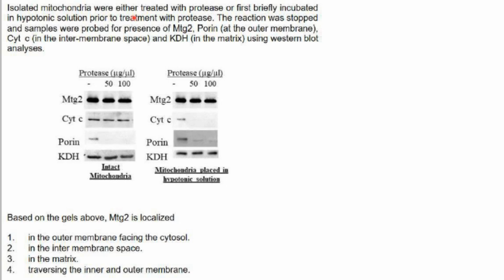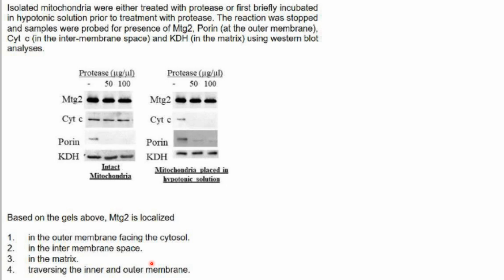Isolated mitochondria were either treated with protease or briefly incubated in hypotonic solution prior to treatment with protease. The reaction was stopped and the samples were probed for the presence of MTG2, porin at the outer membrane, cytochrome C in the intermembrane space, and KDH in the matrix using Western blot analysis. Based on the gels above, MTG2 is localized in... So where is MTG2 localized?